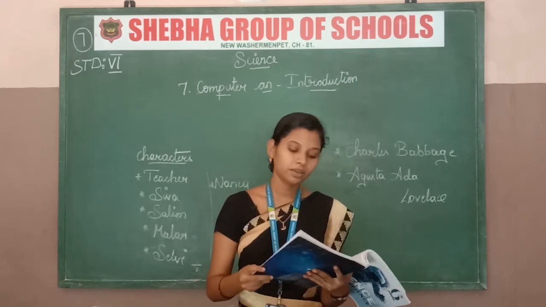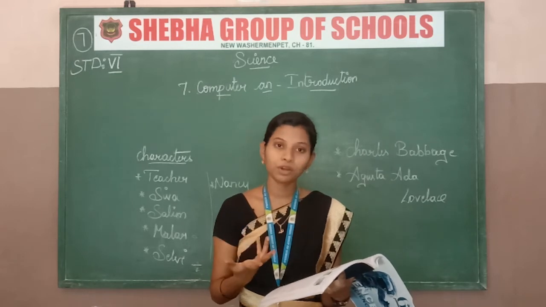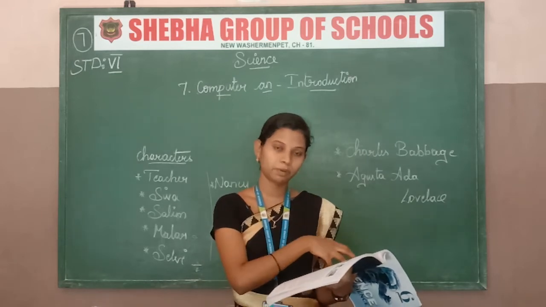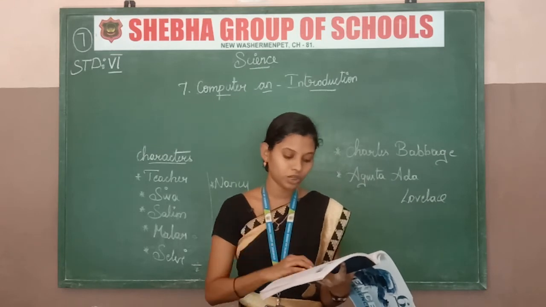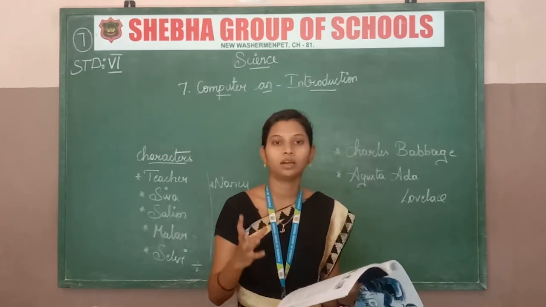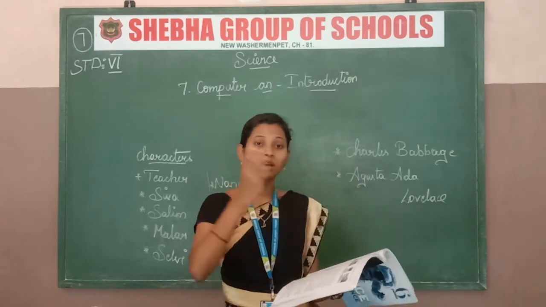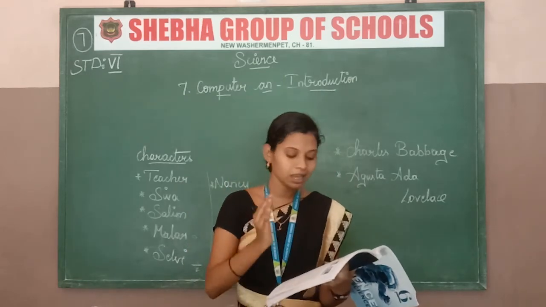Then Siva asks, what is information, sir? Sir has explained data, and now he says what information is. Information is the form of processed data. That means we know about the data, and the processed form of data is information.